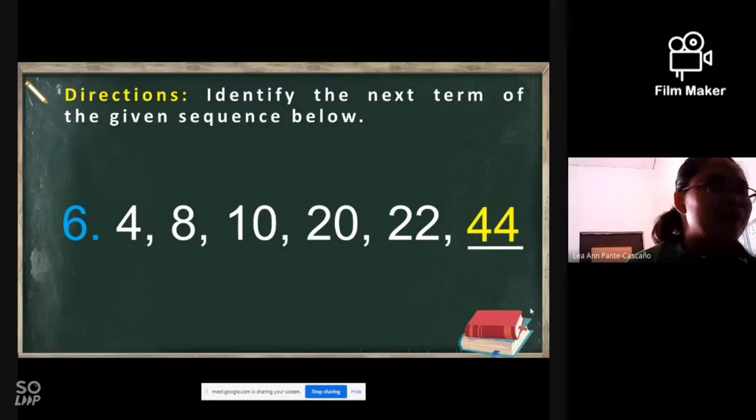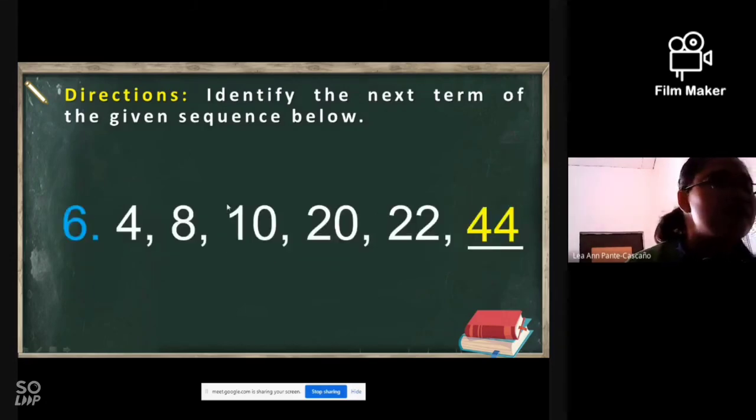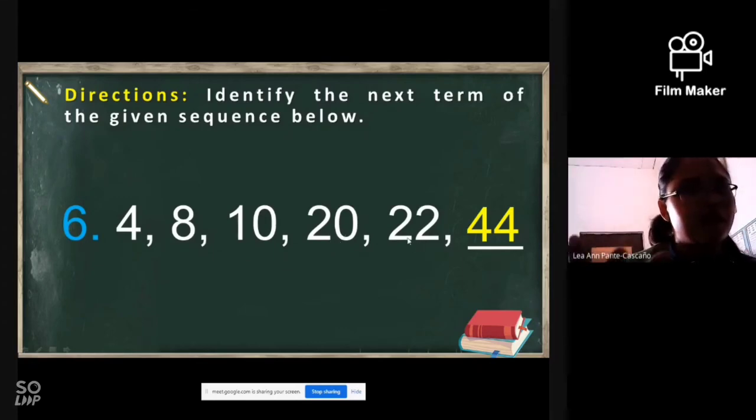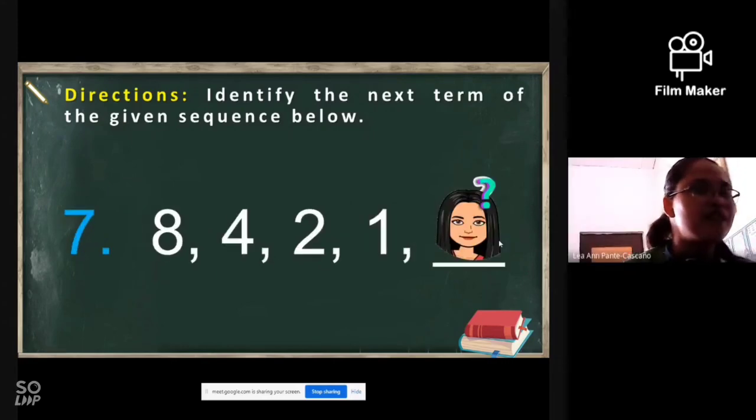Yung 4, double itself, it becomes 8, right? 10, double itself, 20. Then 22, or add by itself din po. The answer is 44. Yes po. How about this one?